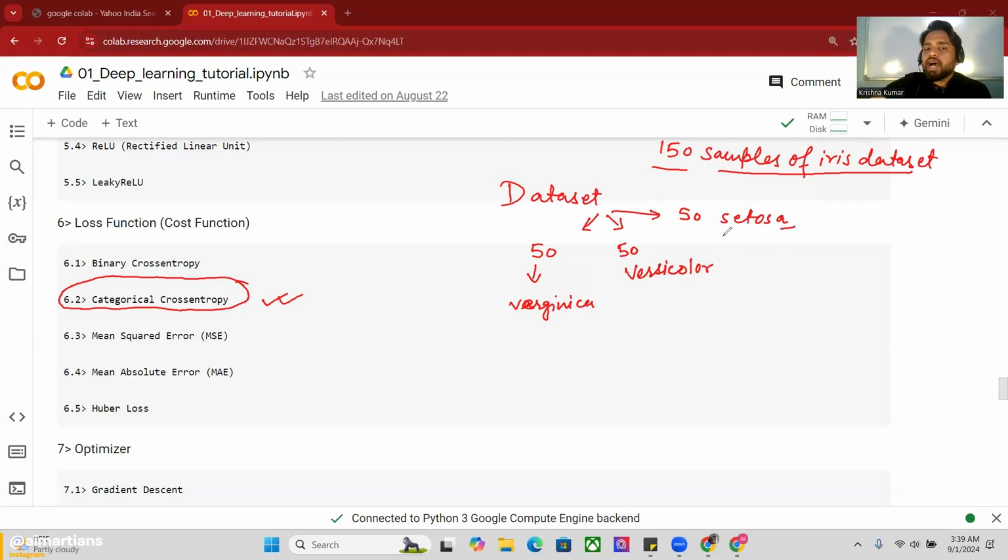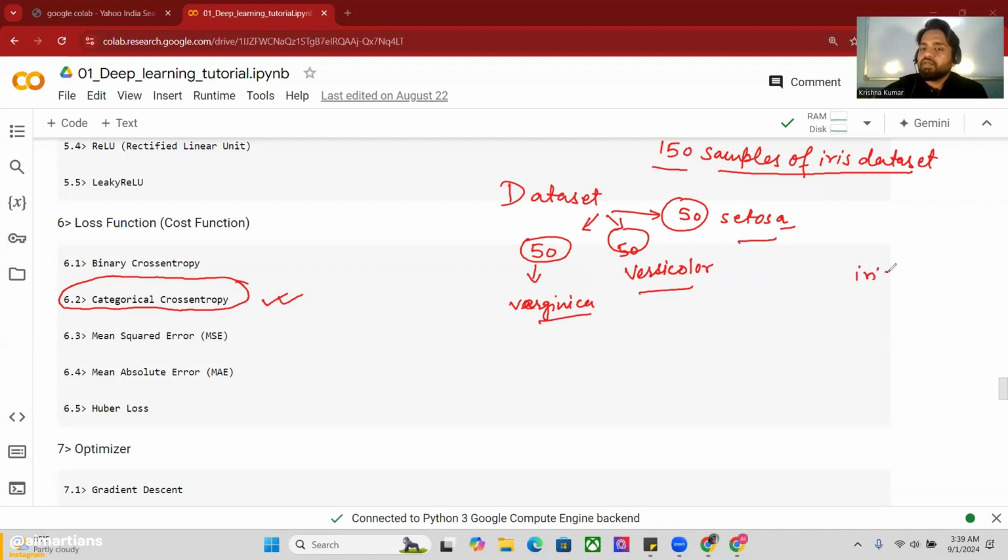So there were three kinds of iris plant. Some scientist or researcher created a data set which contains 150 samples. So the 150 samples are a combination of these three types of iris flowers. They all belong to the iris community.